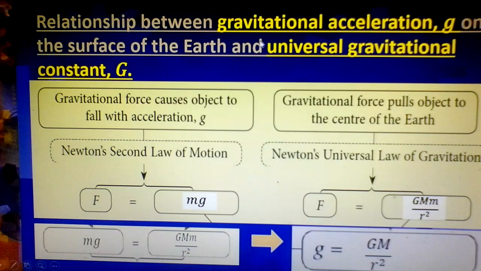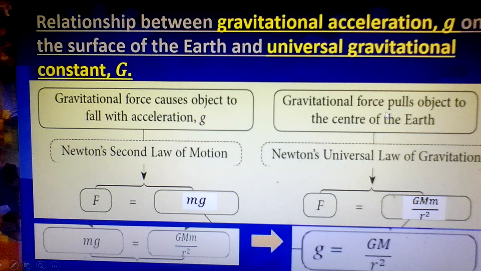Okay, now we want to relate gravitational acceleration, small g, I think you know this already, we have discussed in chapter 2, on the surface of the Earth, and the universal gravitation constant, capital G. Gravitational force causes objects to fall with acceleration g. So this small g is acceleration due to gravity. For a falling object, especially a free fall object, it will experience this acceleration g. From Newton's second law of motion, we have F equals ma. Thus we get gravitational force equivalent to mg, that is the weight of the object.